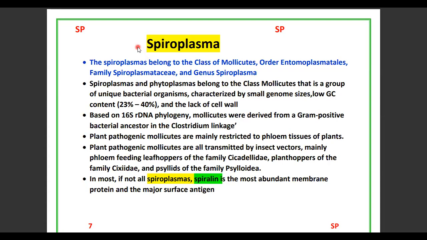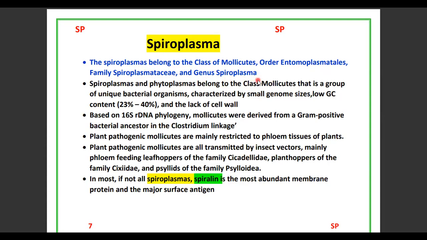And another type of mollicutes is spiroplasma. Spiroplasmas belong to the class Mollicutes, order Entomoplasmatales, family Spiroplasmataceae, and genus Spiroplasma.